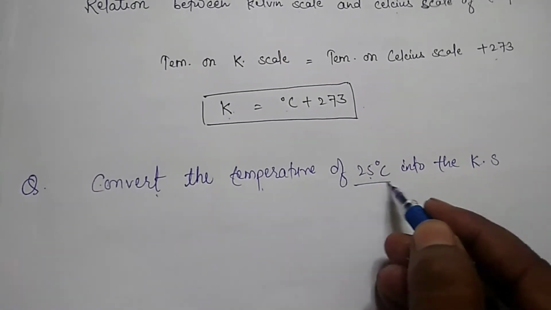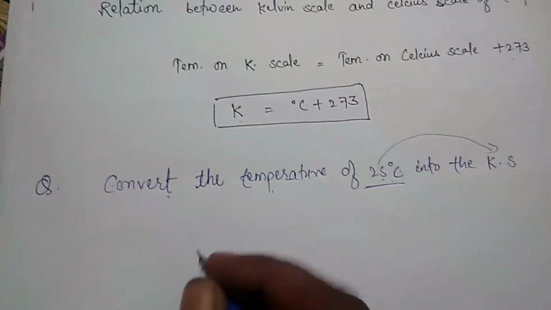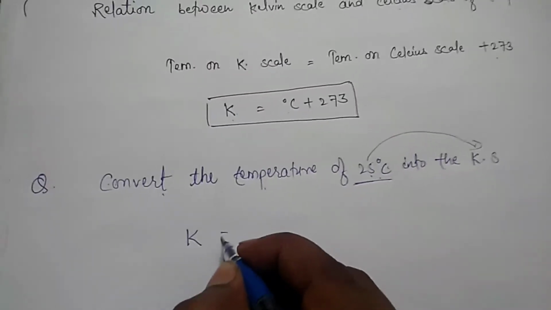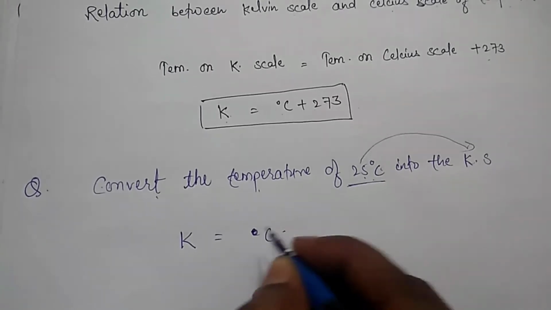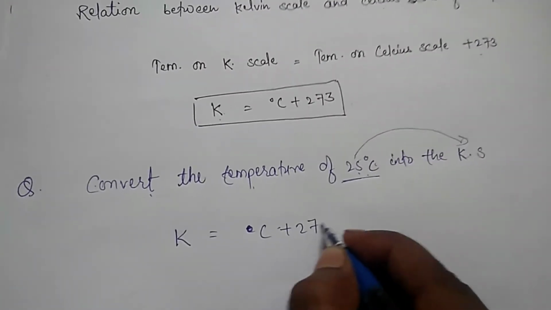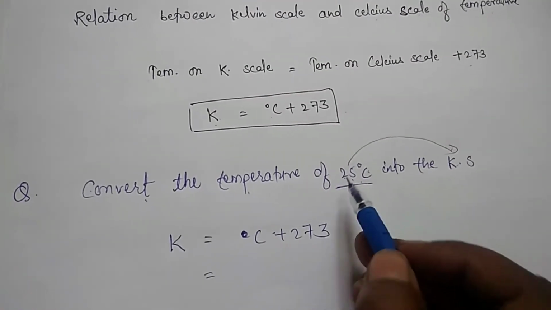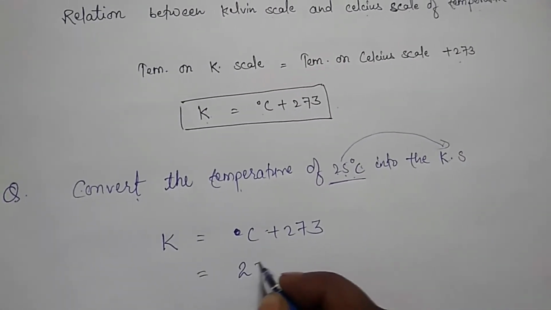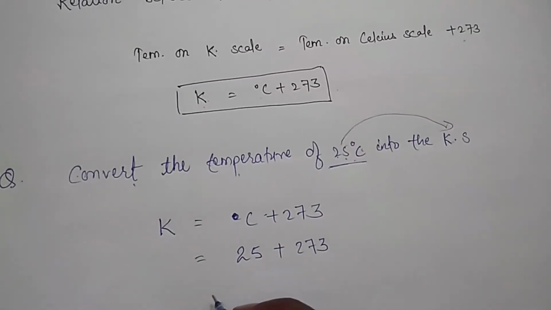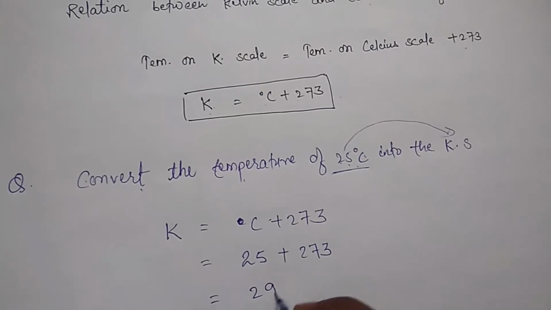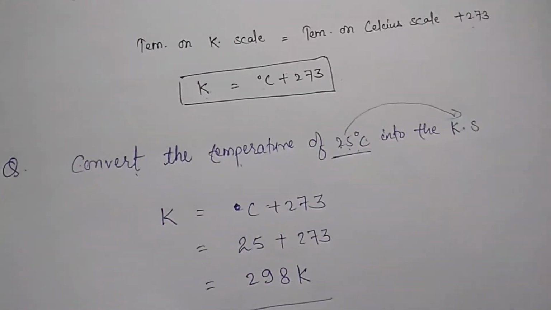Convert the temperature of 25 degrees Celsius into Kelvin. We have to convert this Celsius into Kelvin, children. So we know that the relation between Kelvin and Celsius is Kelvin equal to degree Celsius plus 273. Now put the value of degree Celsius, 25 plus 273. Now we will get 298 Kelvin. Clear, children?